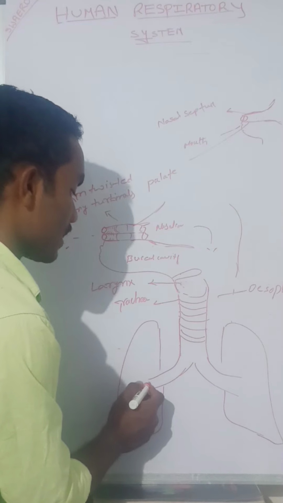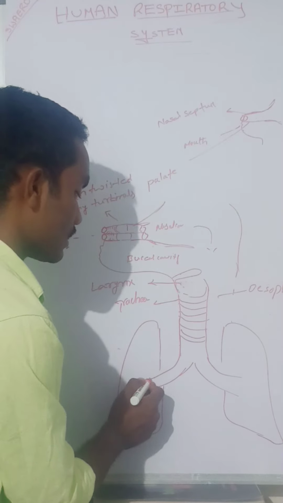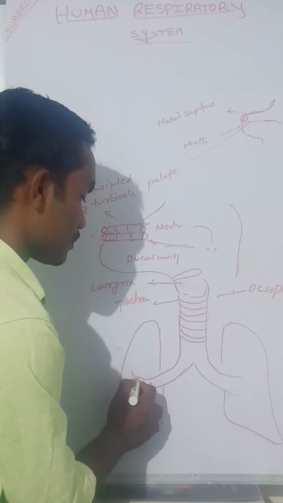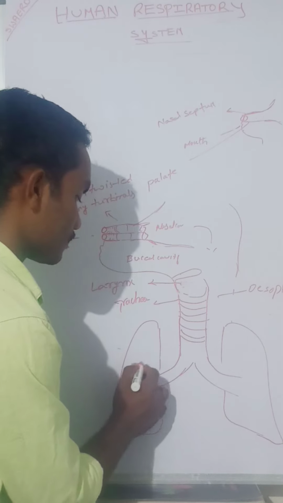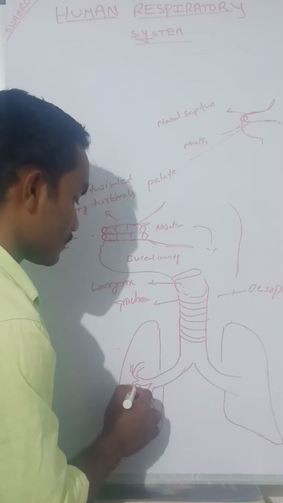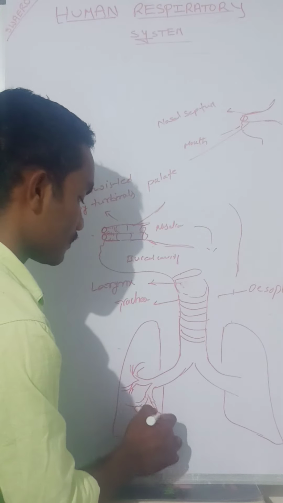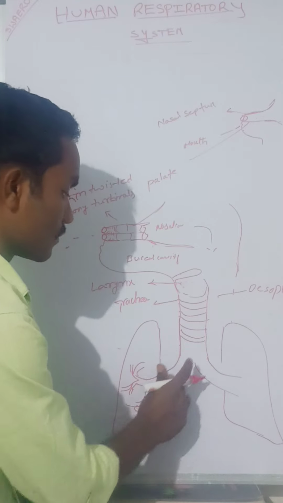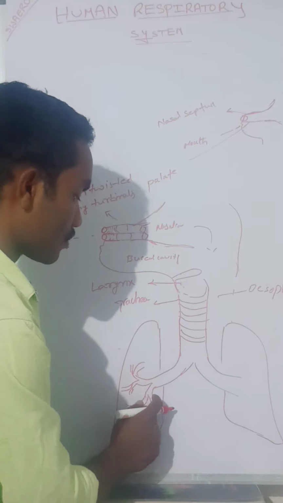Then each primary bronchus is again divided into secondary bronchi, and then tertiary bronchi.